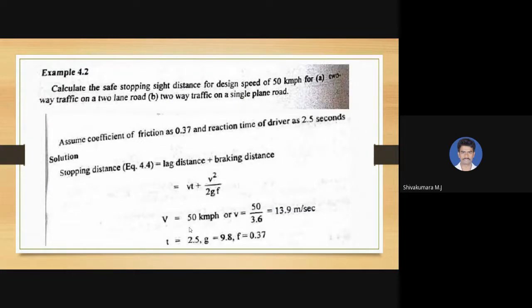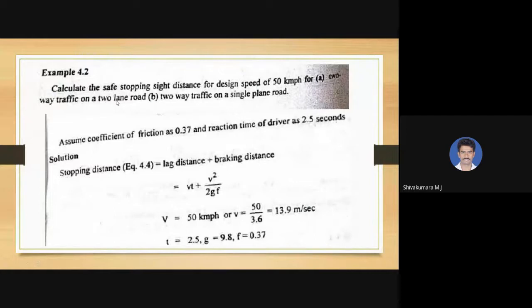To come to the numerical example problem: calculate the safe stopping sight distance for a design speed of 50 kilometers per hour. In the first case, it is two-way traffic on a two-lane road.